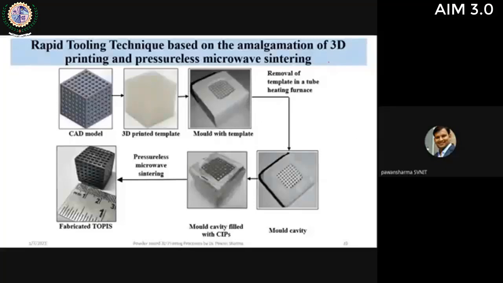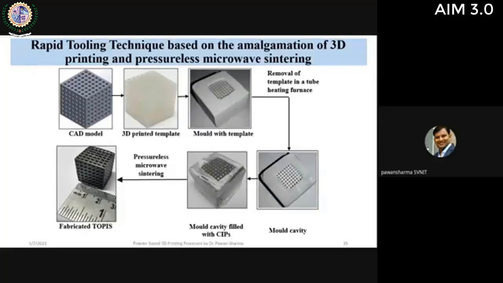So this is the technique developed by me, and just in the last month I received the patent for this also. This technique is a 7-step methodology. It initiates with the CAD model development. Then this is the 3D printing using the SLA technique. I chose a metal foam because this is a complex shape. So this is a foam structure, a 3D printed template. Then we use specifically developed investment powders. So you can see the mold with the template. Then the burnout will occur, and you can see the cavity.